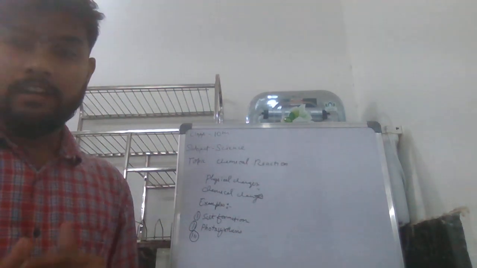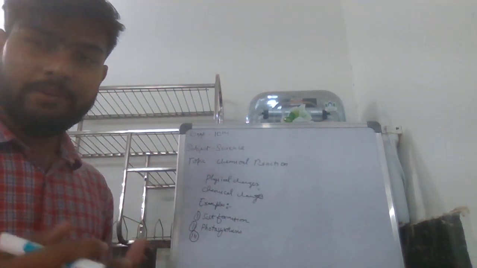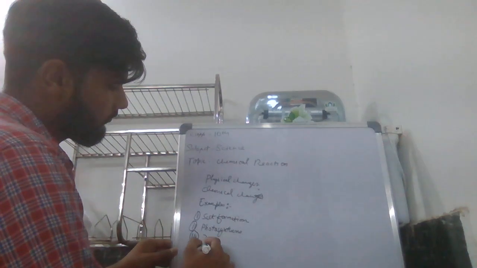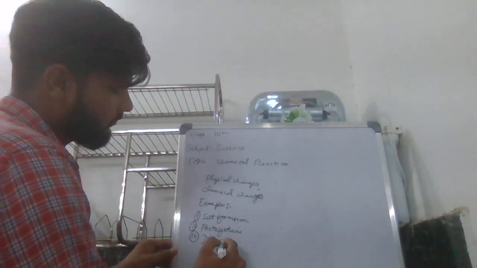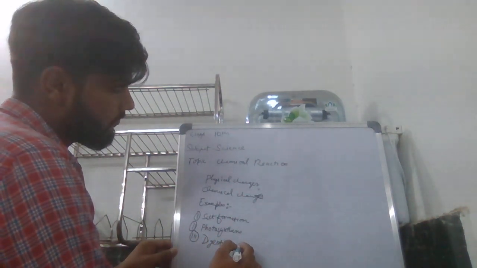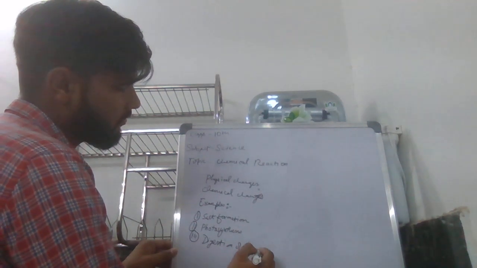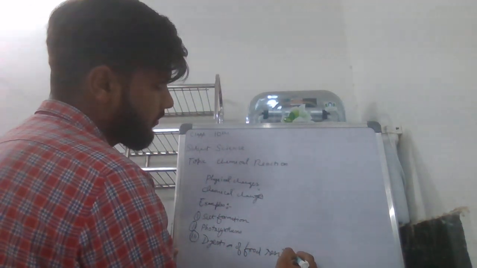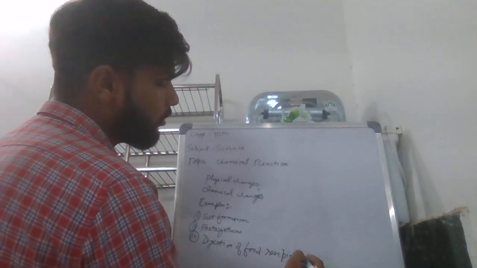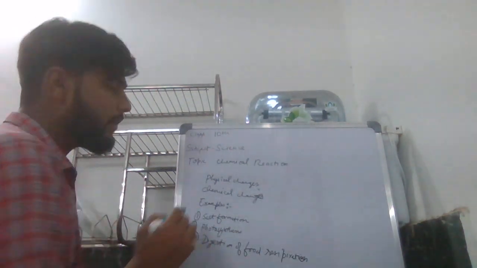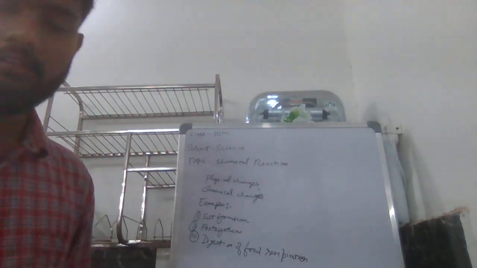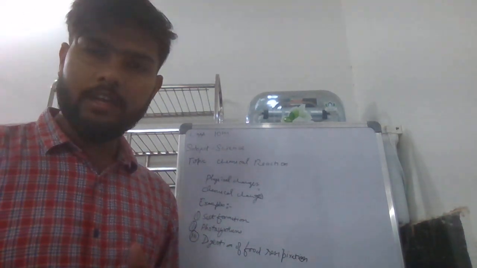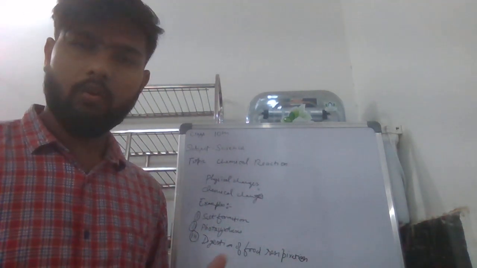After that, digestion of food and respiration. So these are examples of chemical reactions. Okay, is everyone clear till now?